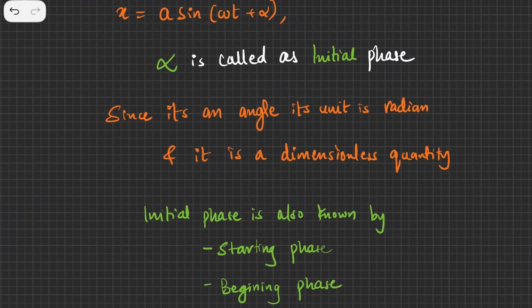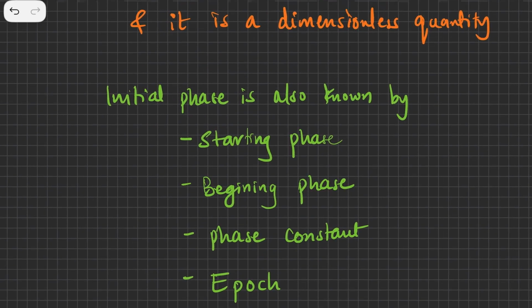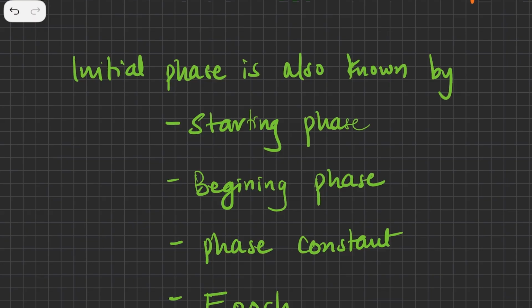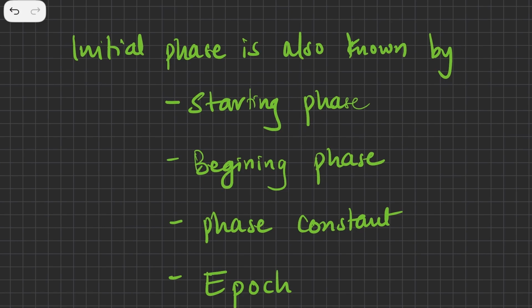However, there is one more point over here: initial phase is known by many names. Initial phase is also known as starting phase. In some books you will find it called the beginning phase. But these two names are pretty confusing to students. It's also called phase constant. So if phase constant is given as pi by 3 radians, you should know phase constant is basically your initial phase.